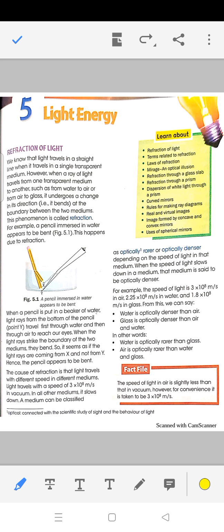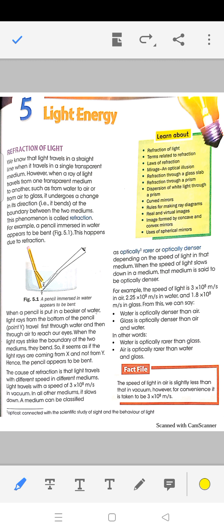So today we are going to start the first chapter for the annual examination and unit 2 examination, that is chapter 5, light. Now we all know what is light. Light is that thing which makes objects visible. In the absence of light, which is called dark, we can't see any object, because the purpose of light is to make objects visible.